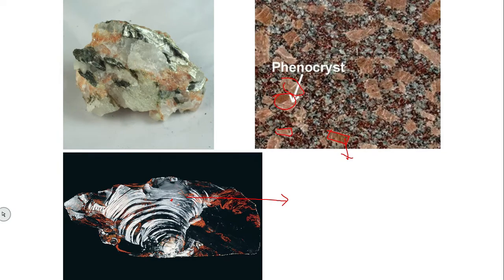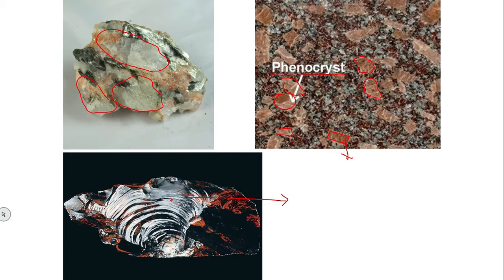These crystals are nothing but phenocrysts. Later we will discuss phenocrysts, but right now remember these are crystals, grains, which are formed inside the ground by slow cooling. If the cooling is faster, they will form very minute crystals that we cannot see with naked eyes. If it cools very slowly, it will form bigger crystals. You can see here, bigger crystals will form.